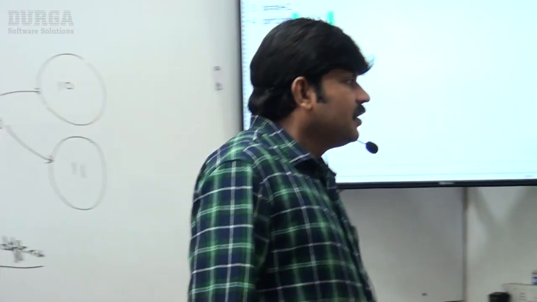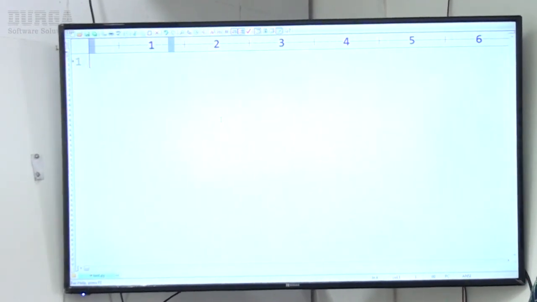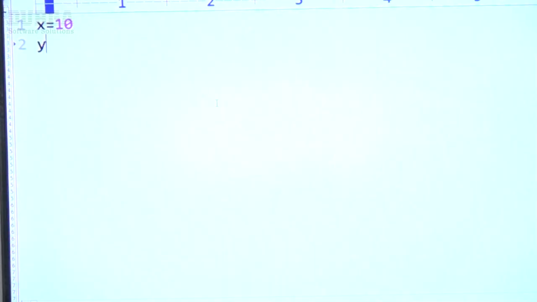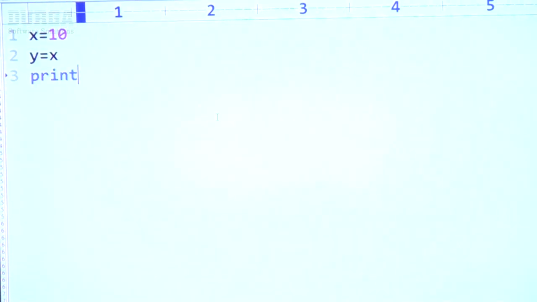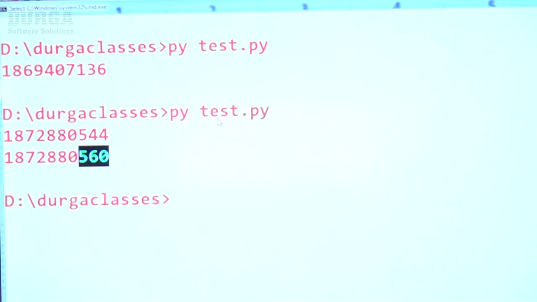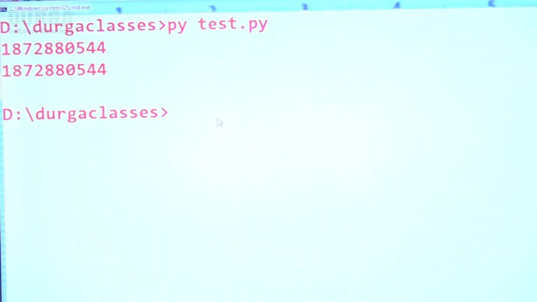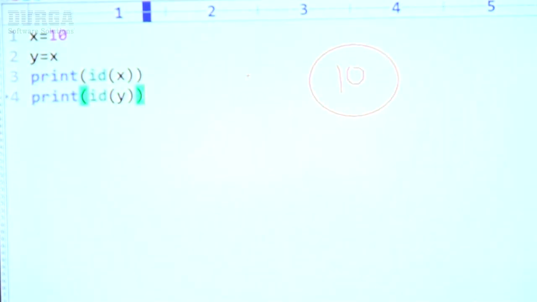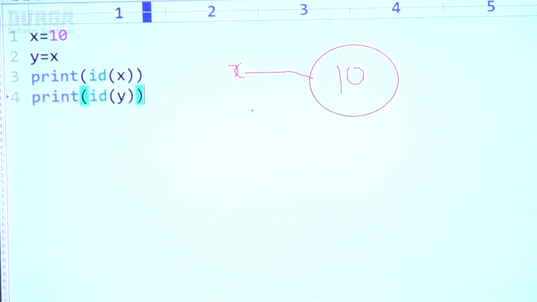Observe carefully. Here x is equal to 10, y is equal to x. Print id of x, print id of y. If I consider it like this, what is the answer? Have you observed? Both addresses are the same, because up to this point there is only one object. 10 is the object, and both x and y are pointing to the same object. That's why we get the same address.